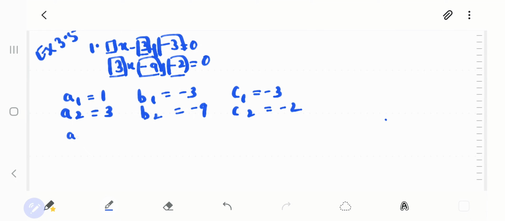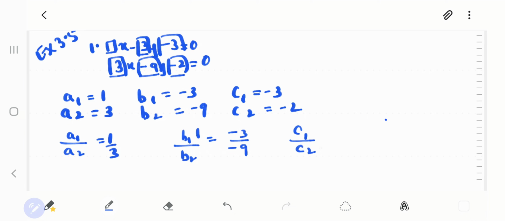And as I said, you have to form a ratio. a1 upon a2 is 1 upon 3, b1 upon b2 is equal to minus 3 upon minus 9, and c1 upon c2 is equal to minus 3 upon minus 2. That is 3 upon 2.